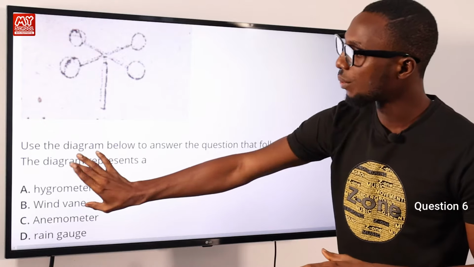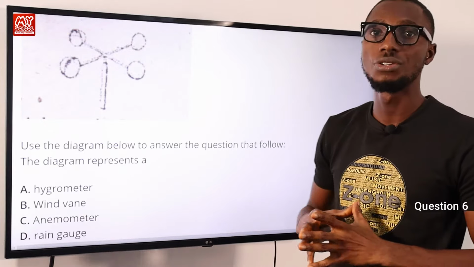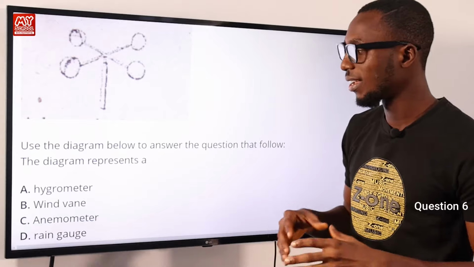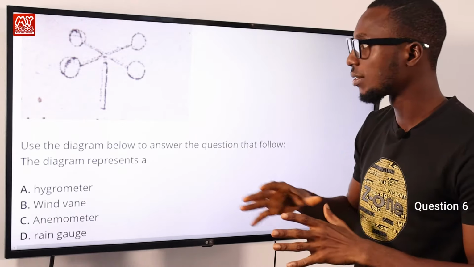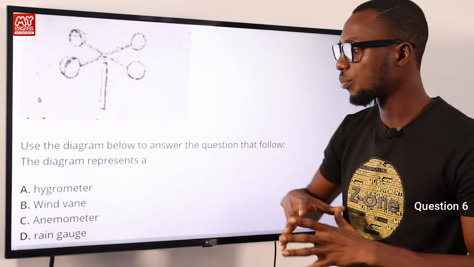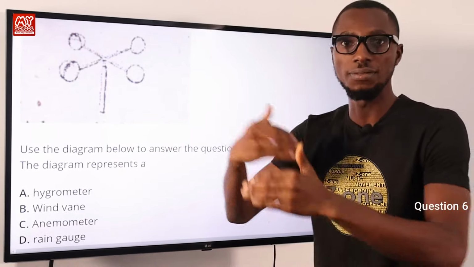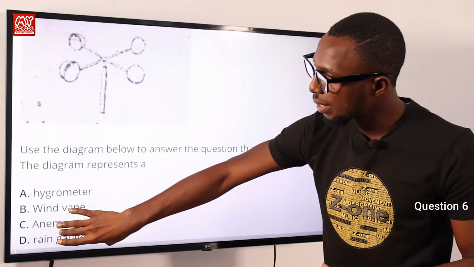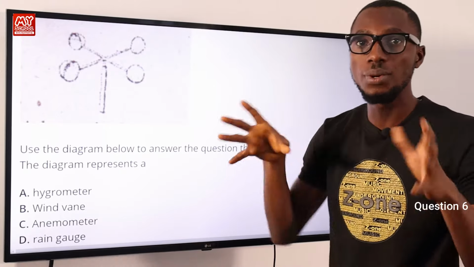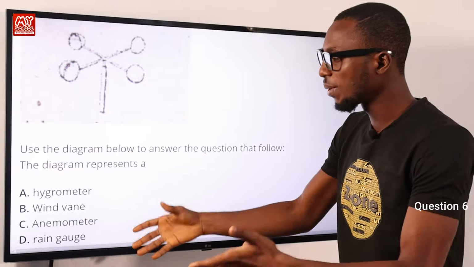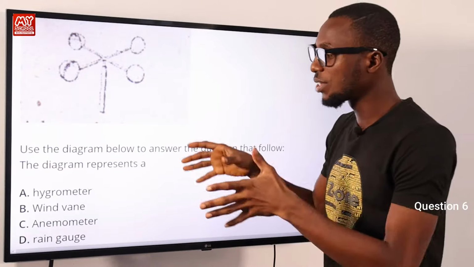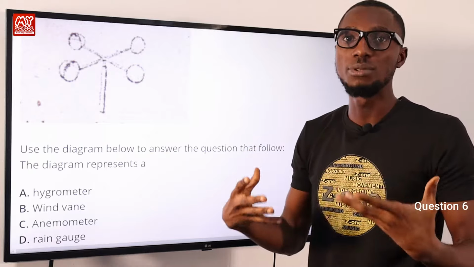A hygrometer is used to measure relative humidity in the air. A wind vane is used to determine the direction of wind. It has a pointer and the vane at the back. We have a rain gauge, which is used to measure the amount of liquid precipitation in a particular area for a specific period of time. Typically, or for the layman, we can say a rain gauge is used to measure the amount of rainfall.